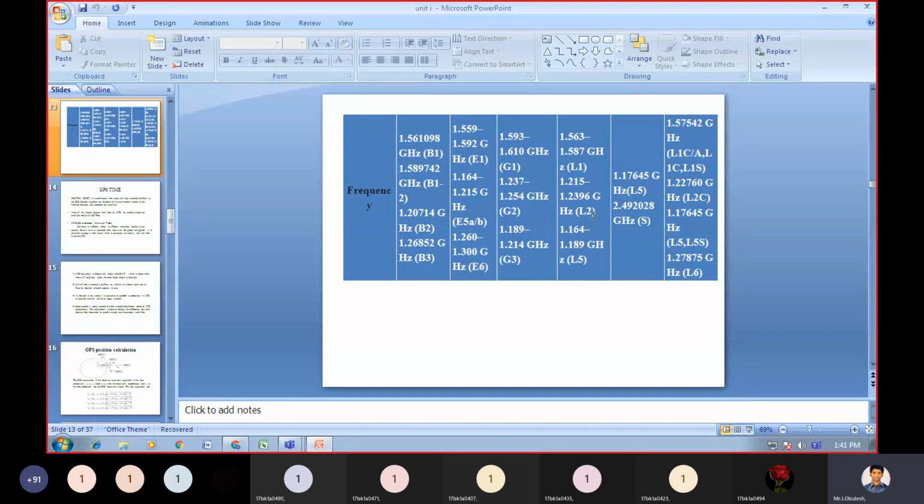The frequency of this is 1.57542 GHz for L1C/A, L1C, L1S. Okay, so these are the comparisons of navigation satellite systems.